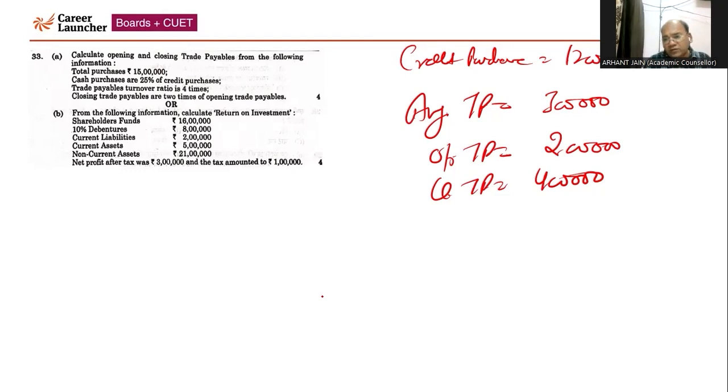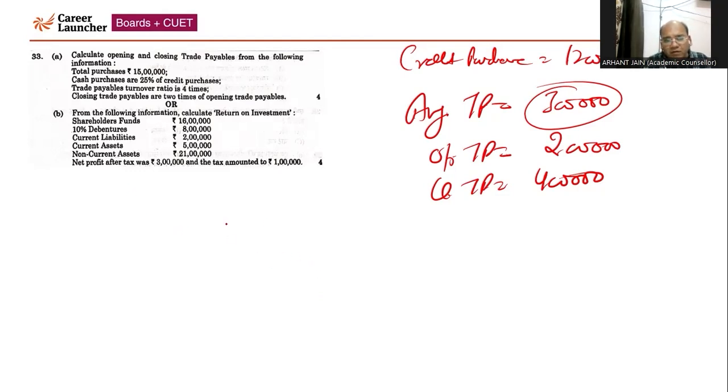We are given the trade payable ratio, that is 4. So 4 is equal to 12 lakh upon average trade payable. So average trade payable is equal to 12 lakh upon 4, that comes to 3 lakh. So you have to assume opening trade payable x, closing trade payable 2x, x plus 2x divided by 2, 3x by 2. Accordingly, you will solve this, so the value of x will come 2 lakh. So the opening trade payable will be 2 lakh, closing trade payable will be 4 lakh.